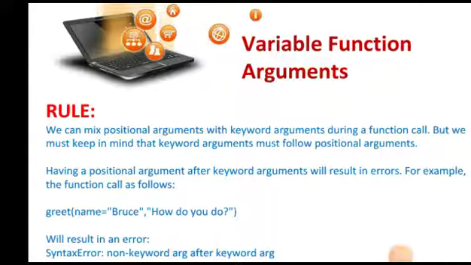For example, if you call the function like this, greet name is equal to Bruce, how do you do, here the first argument, which is the name, has been supplied as a keyword argument, but the second one is a positional argument. So it will result in a syntax error: non-keyword argument after keyword argument. Why? Because the MSG, the second argument, is the non-keyword argument, and it is coming after the keyword argument, which is name in this case. That is why it is resulting in an error. So we have to follow this simple rule while using keyword arguments in our Python functions.